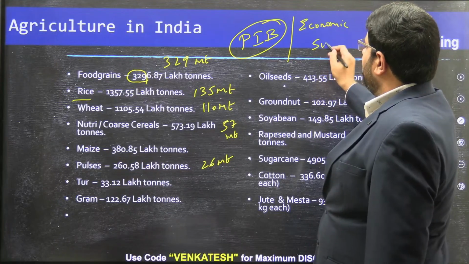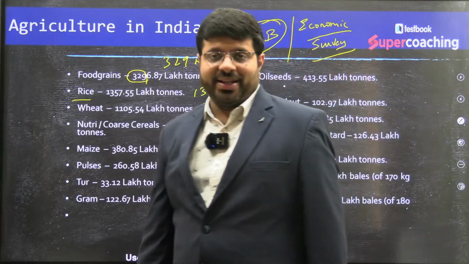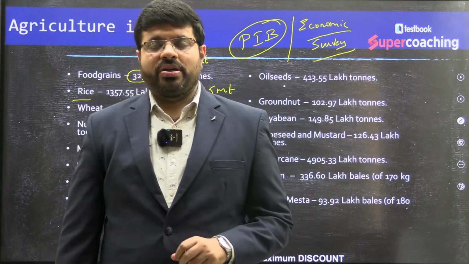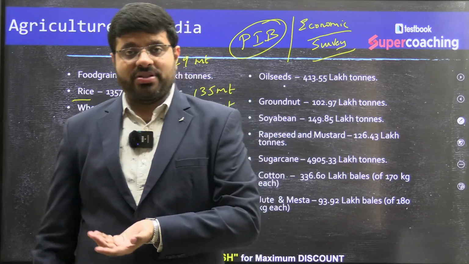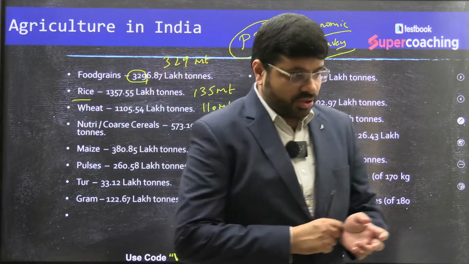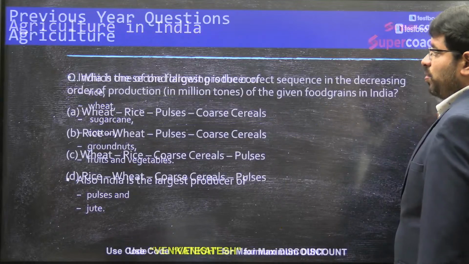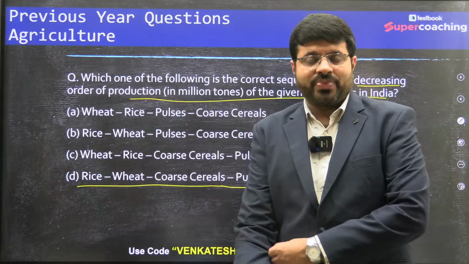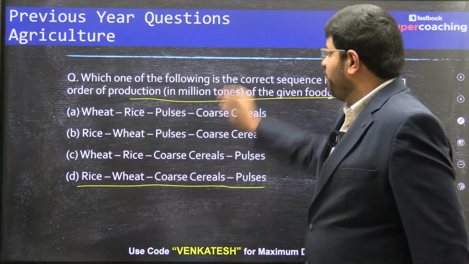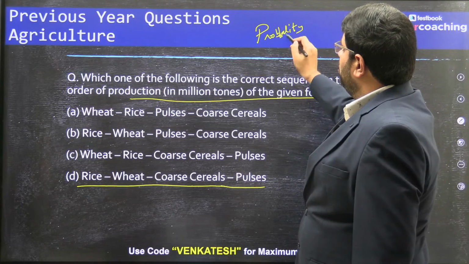economic survey. At least, what are the major varieties of crops grown in India? Which are the most important ones? Definitely we should have an observation: which is the most, which is the least, and all those kinds of things. So this is a very, very expected question, and the probability of a topper getting it right is quite high. Another aspect I always tell you in the exam, during this PYQ discussion and all, what is this? Probability. What has happened to this?